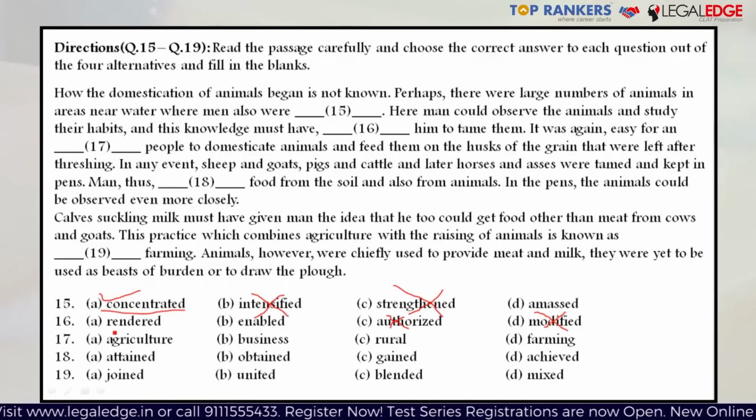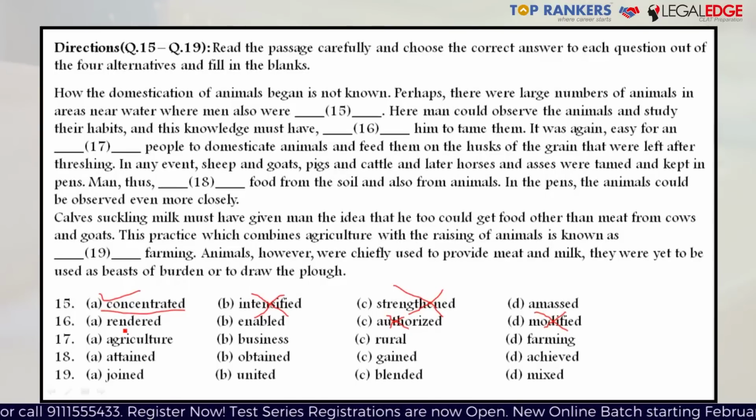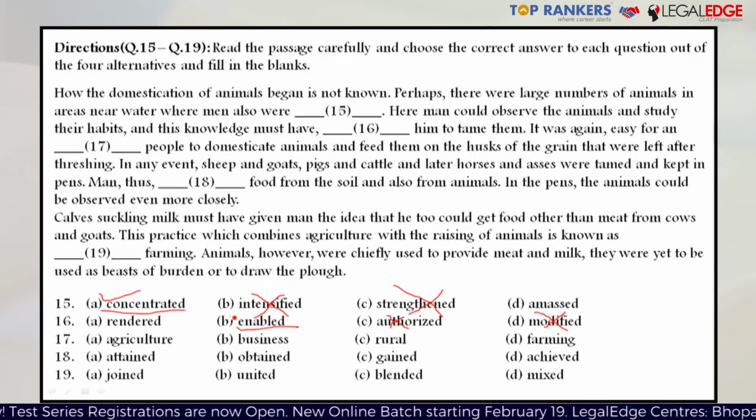Knowledge could have enabled them or rendered them. Now, rendered in this particular case means to give or provide or to make someone or something. So, in this blank, the knowledge must have made him tame them would be more appropriate, or knowledge must have enabled him to tame them. Enabled here has the sense of to empower or to give ability to. So, given the context, the right answer has to be B, enabled, because it is more appropriate than option A.